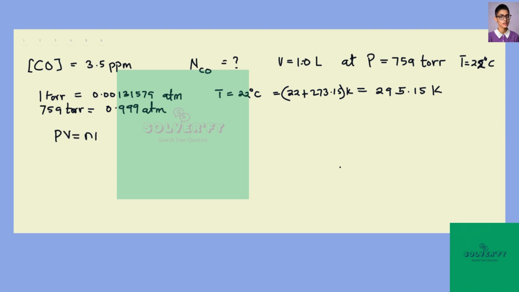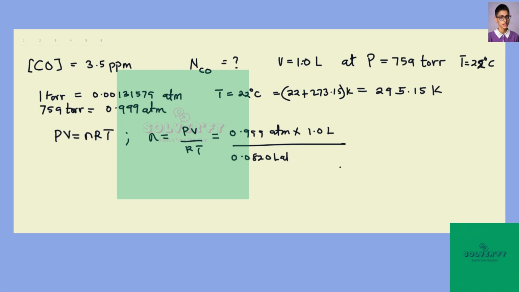Now, we know PV equals nRT, and n is then equal to PV over RT. Since we know the pressure, we know the volume, we know the gas constant, and we know the temperature. So put all those into the equation. We have P to be 0.99 atmosphere multiplied by volume 1.0 liter, divided by gas constant 0.0820 liter atmosphere per mole per Kelvin multiplied by temperature, which is 295.15 Kelvin. And that will give us 0.0413 mole. So that's the number of moles.